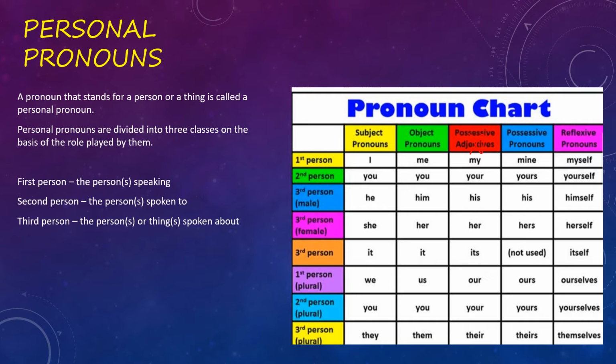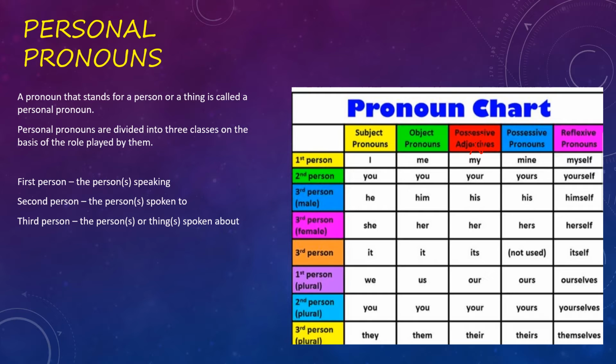Okay, now look at this pronoun chart. In personal pronouns, we have first person singular number, first person plural number, second person singular number and second person plural number, third person singular number and third person plural number. Okay, so what comes in first person singular number? I. Okay, I comes in first person singular number.